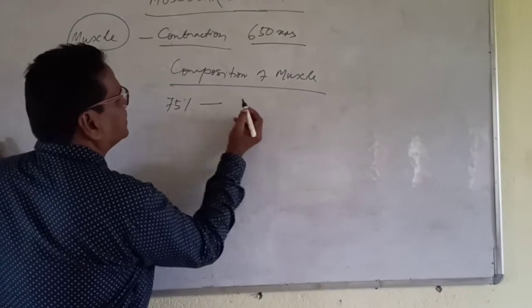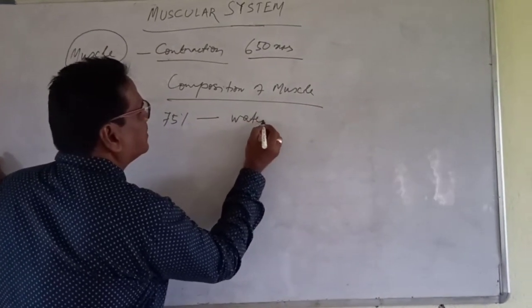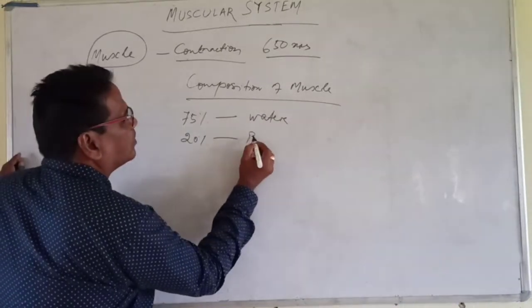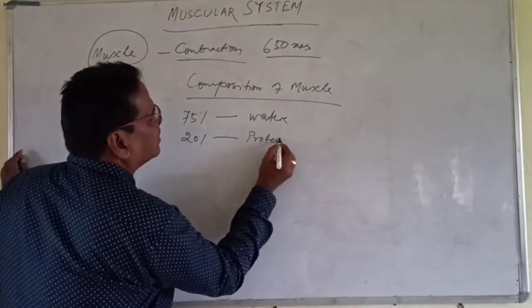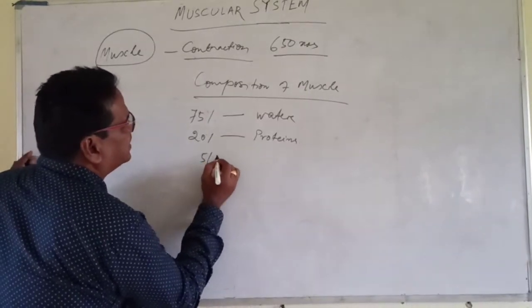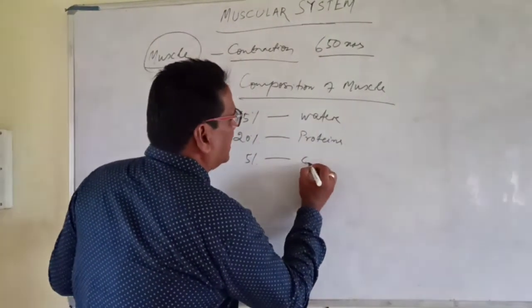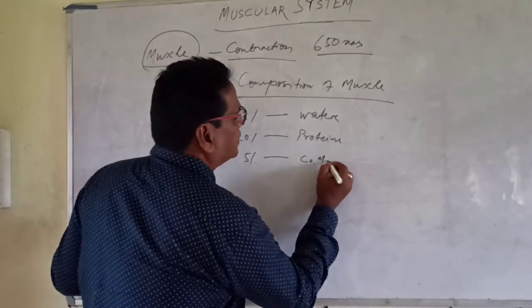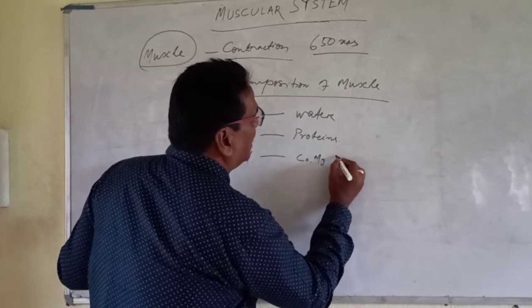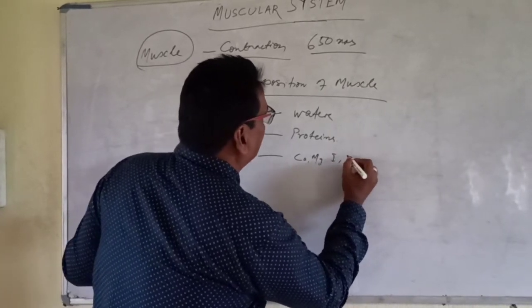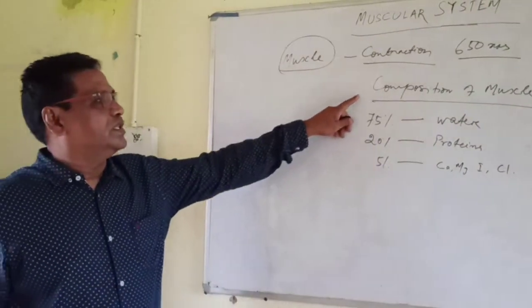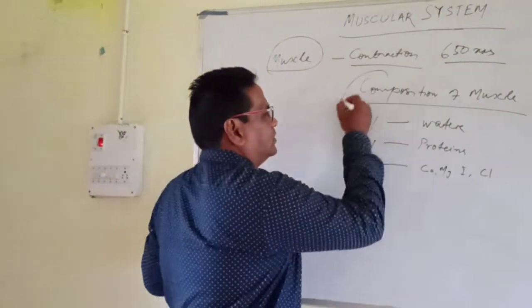75% water, 20% protein, and the remaining 5% is calcium, magnesium, iron, chlorine, etc. By the help of these, the total muscle is formed.